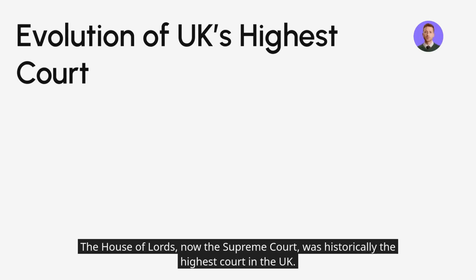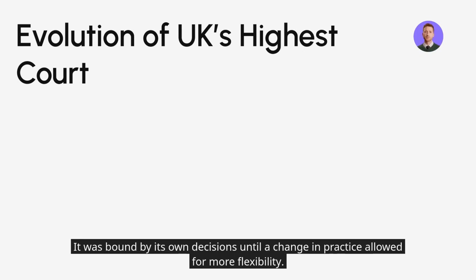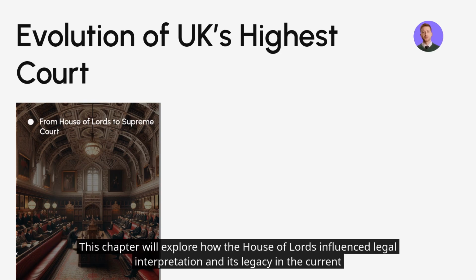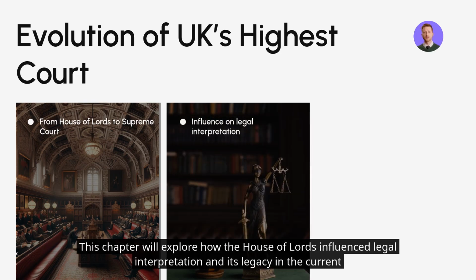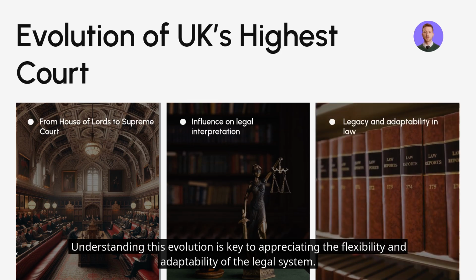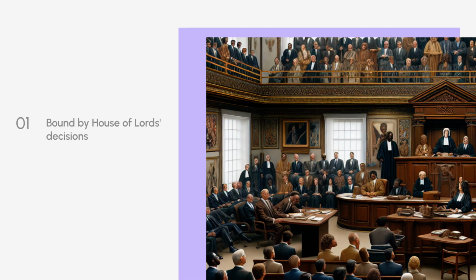The House of Lords, now the Supreme Court, was historically the highest court in the UK. It was bound by its own decisions until a change in practice allowed for more flexibility. This chapter will explore how the House of Lords influenced legal interpretation and its legacy in the current Supreme Court. Understanding this evolution is key to appreciating the flexibility and adaptability of the legal system.